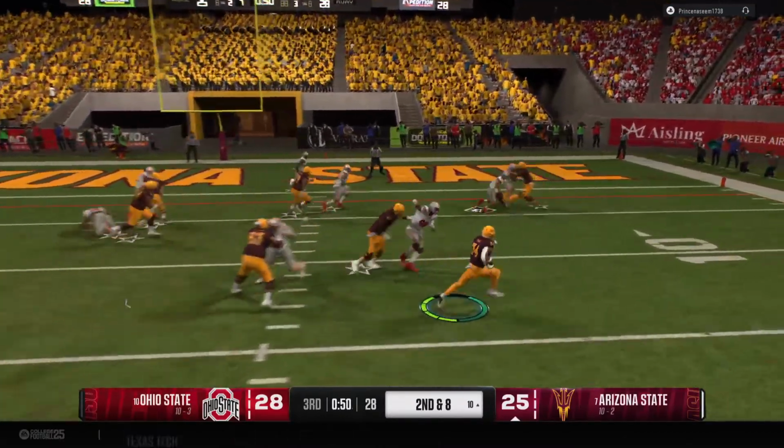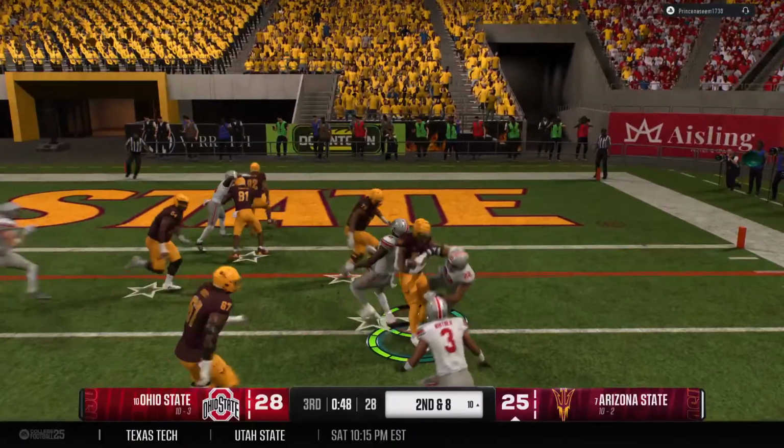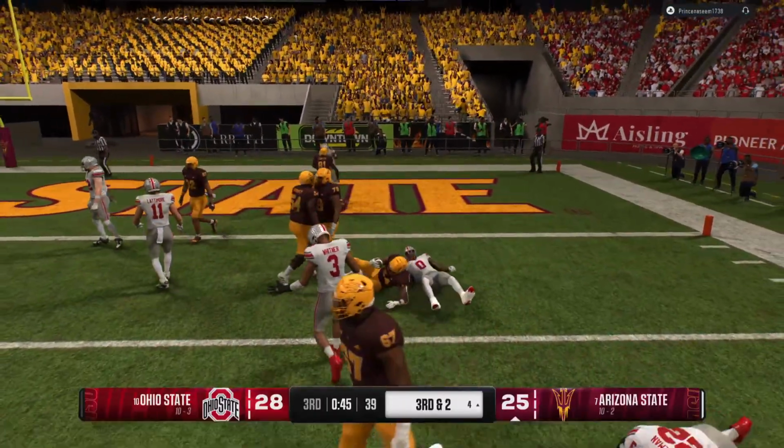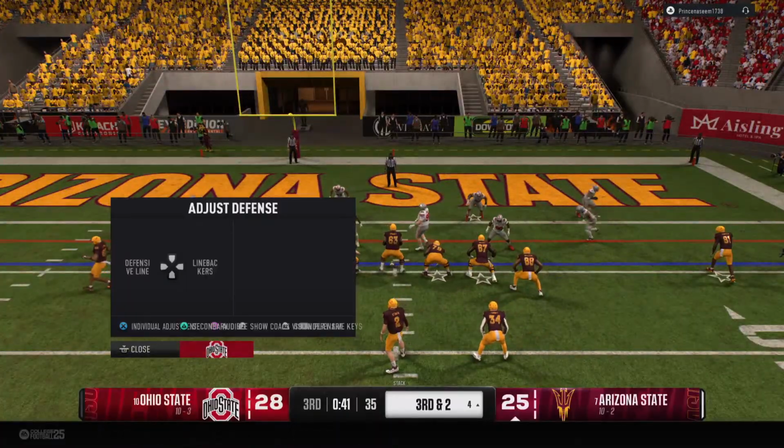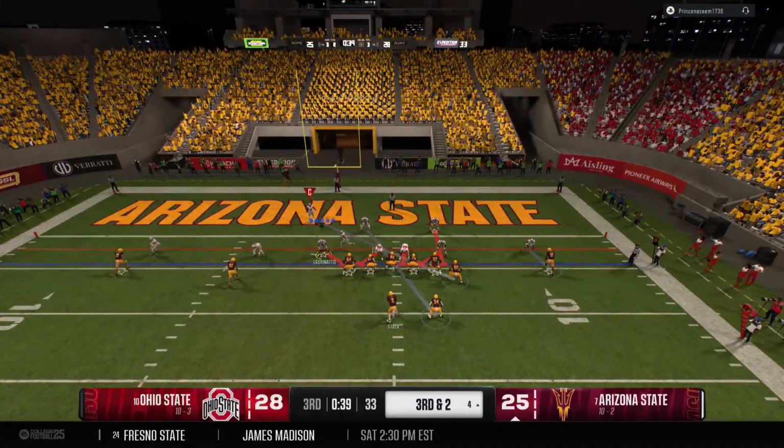And now the running back's got it again. He's tackled down at the 4-yard line. Defense getting pushed back. So here we go. 3rd down. Defense needs to stop here, trying to force a field goal attempt.